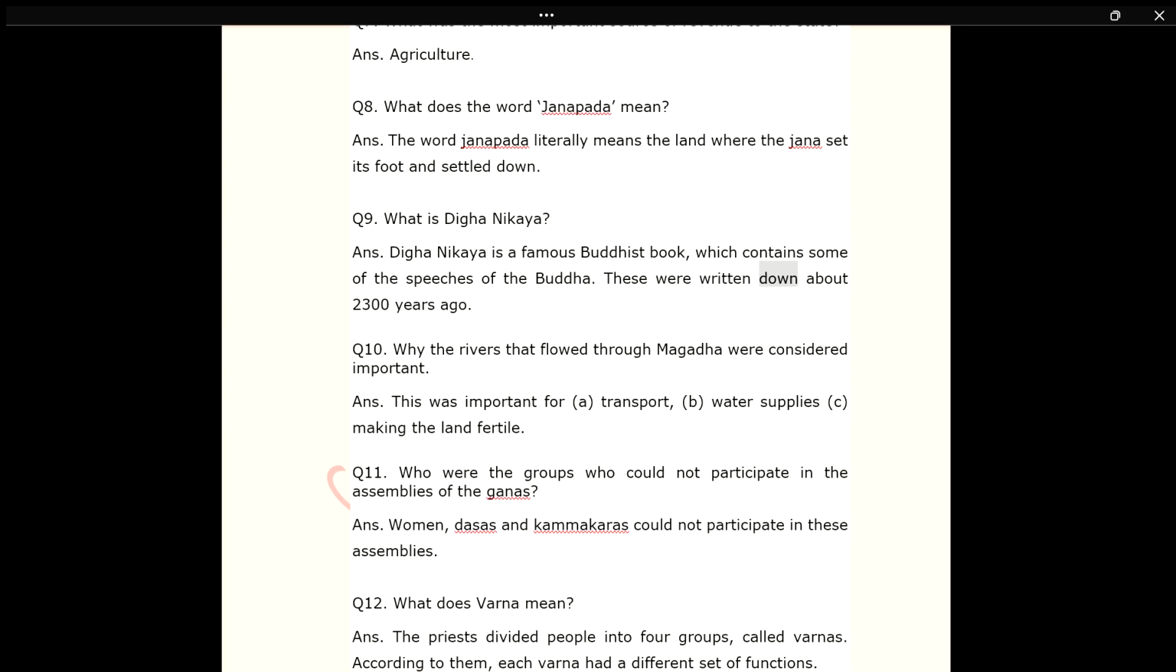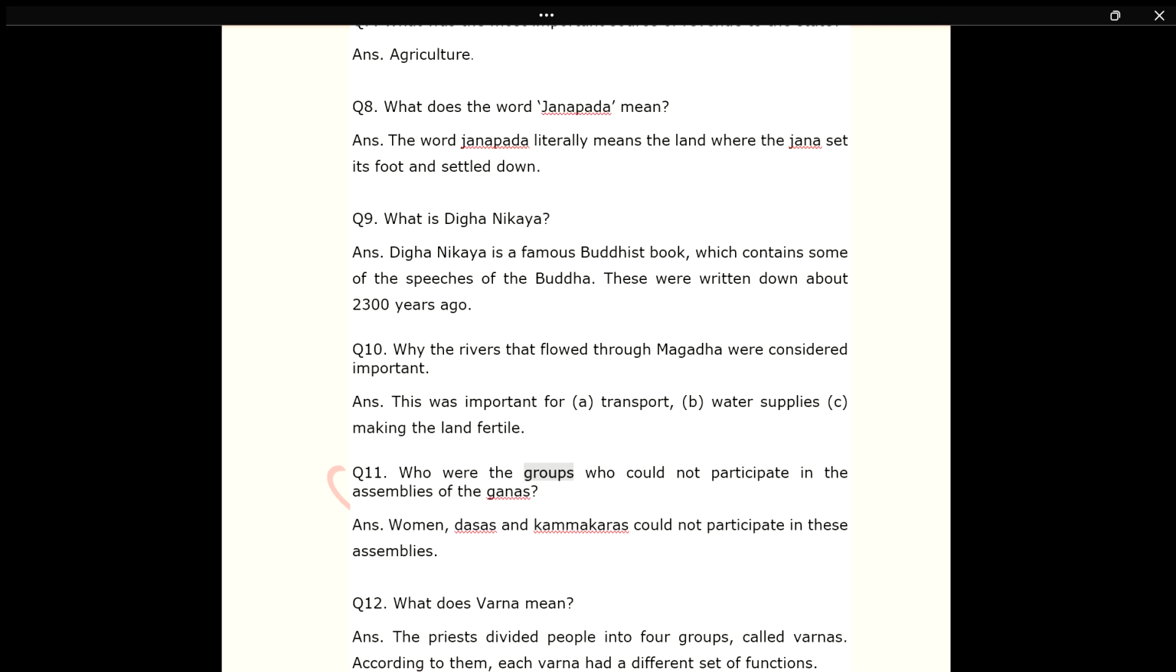These were written down about 2300 years ago. Q10. Why were the rivers that flowed through Magadha considered important? Answer. This was important for A. Transport, B. Water supplies, C. Making the land fertile.